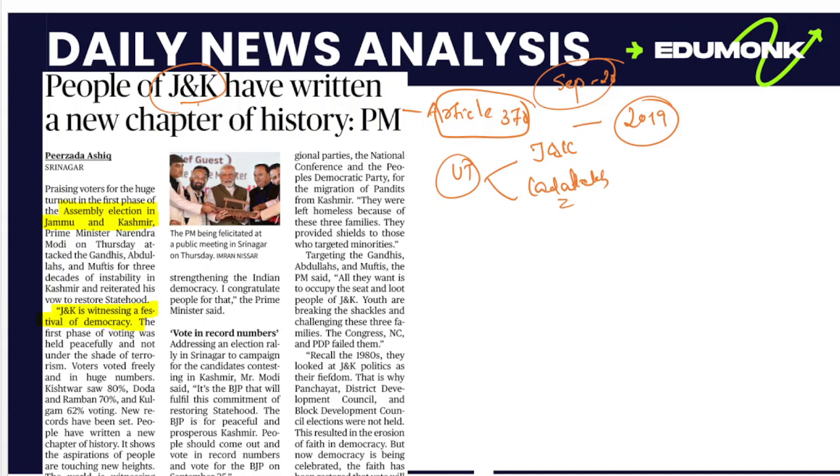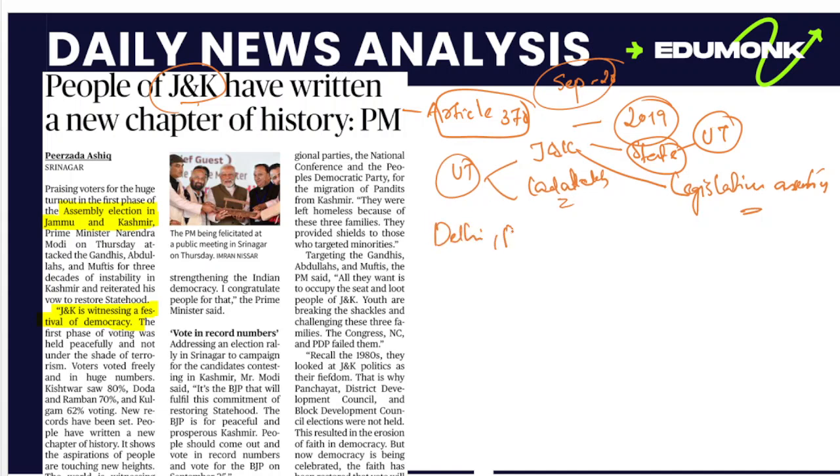So, actually, in the previous part, Jammu and Kashmir was a state. Now, when the election happens, it's not a state; it's just a union territory, a union territory with a legislative assembly. Before the abrogation of Article 370, we had two union territories with a legislative assembly, that is Delhi and Puducherry.